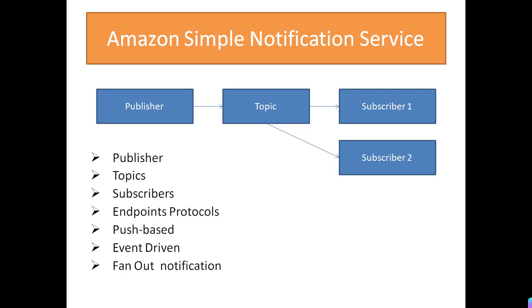So the administrator wishes to receive notifications for both environments, production and development. However, your higher management is only concerned about the production environment, so they only wish to receive the notification for the production environment. So we can do this with the help of filtering, right? However, we can eliminate this filtering need by creating a separate topic for each condition, right?